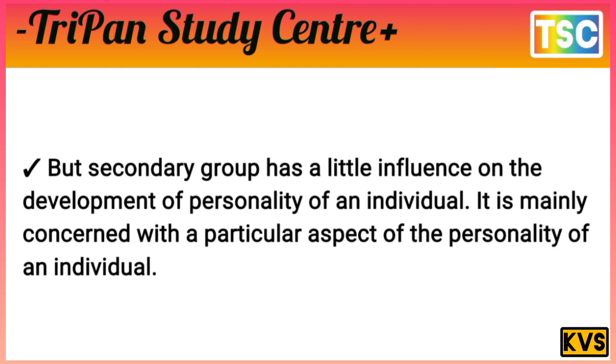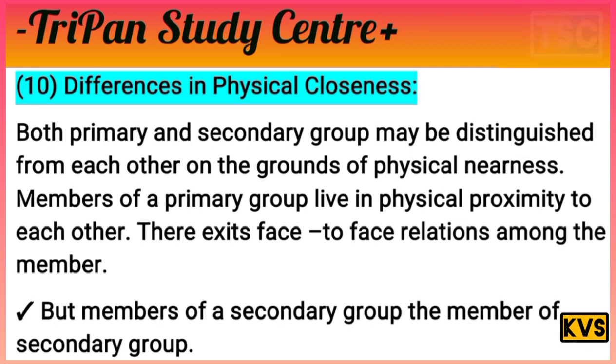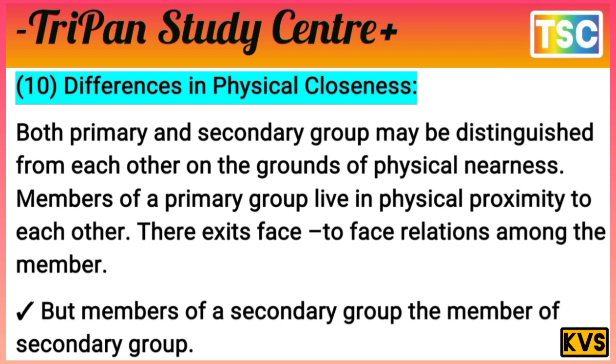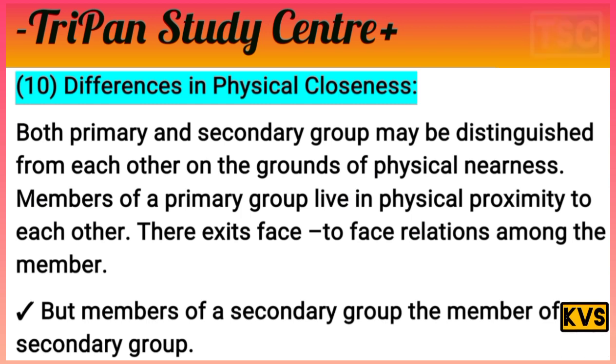The next difference is in physical closeness. Both primary and secondary groups may be distinguished from each other on the grounds of physical nearness. Members of a primary group live in physical proximity to each other.